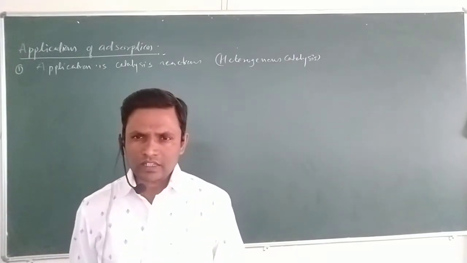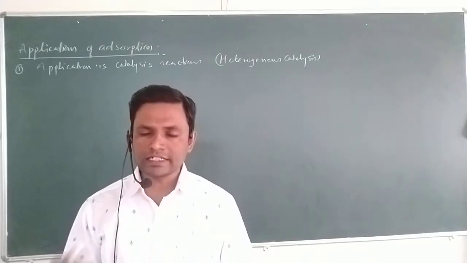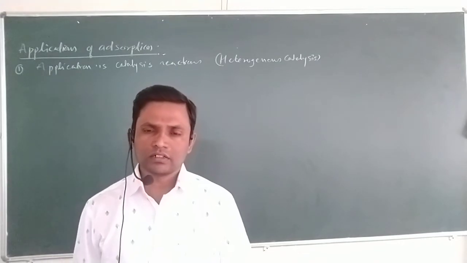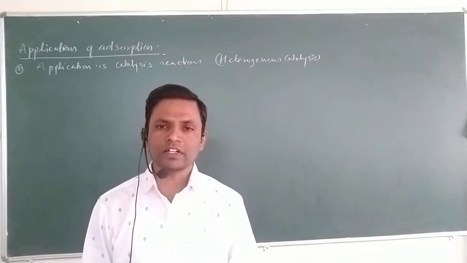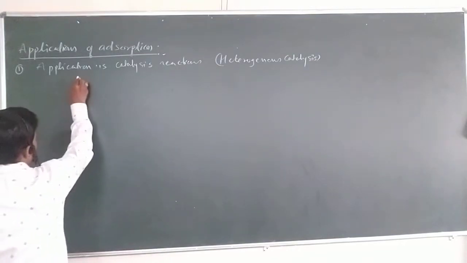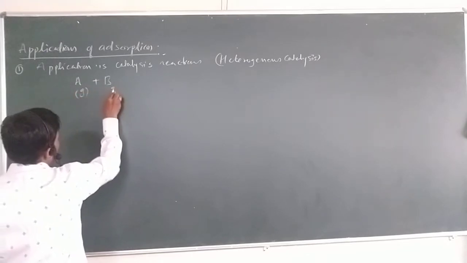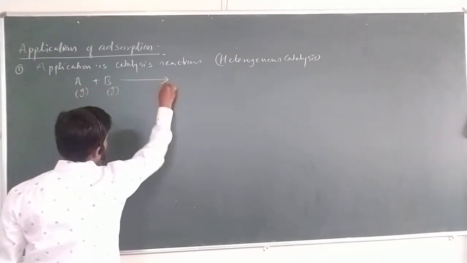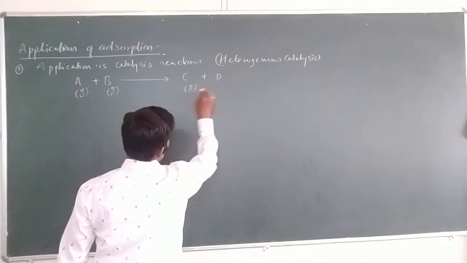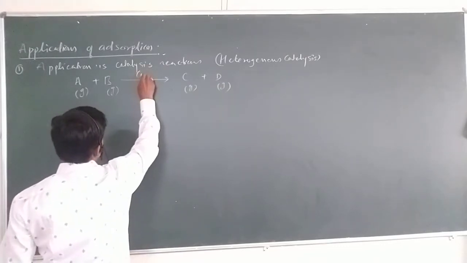In heterogeneous catalysis, gaseous reactant molecules adsorb on a solid surface, on a solid catalyst, which gives gaseous products. For example, consider a chemical reaction where A plus B, which are gases, form the products C plus D. Again, those are gases, because we are studying heterogeneous catalysis, but the catalyst which we are using is a solid.